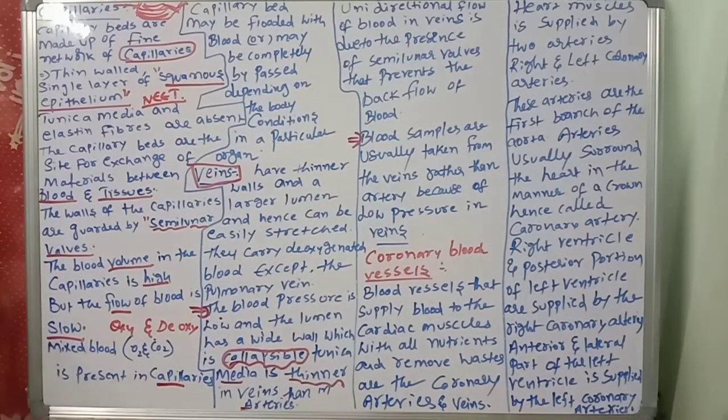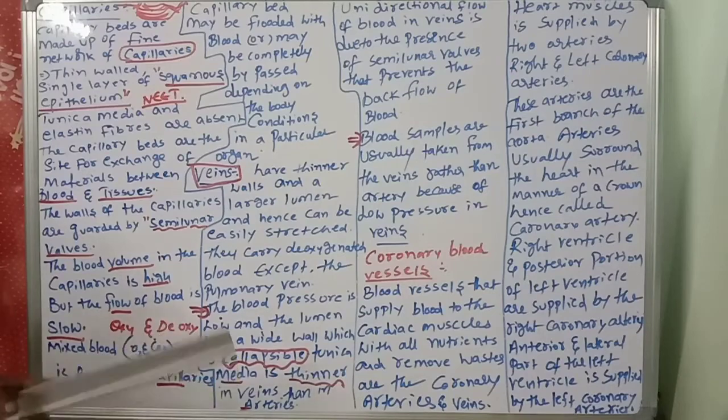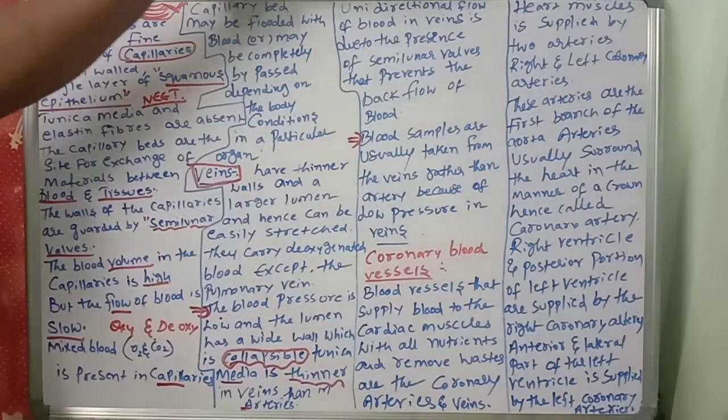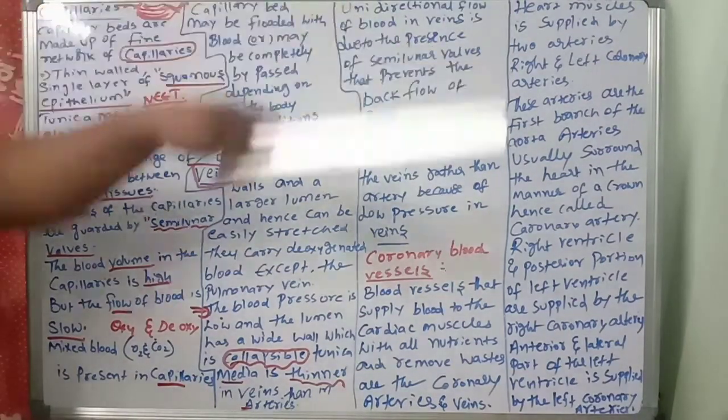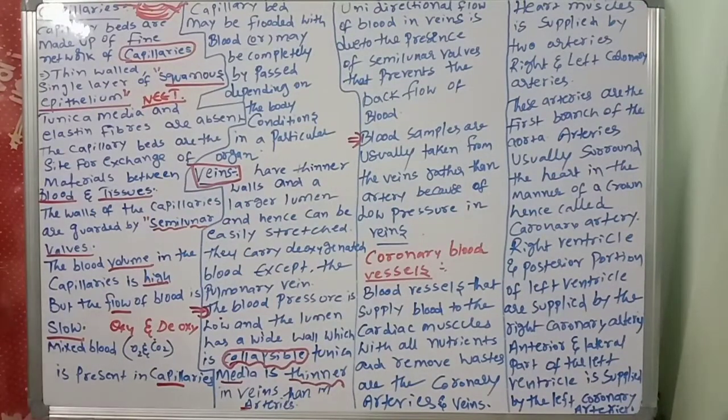So the coronary blood vessels are mainly divided. Very important: first, the coronary arteries. First we will discuss them. The coronary arteries are divided into two types. What are the two arteries, namely? The right and left coronary arteries.